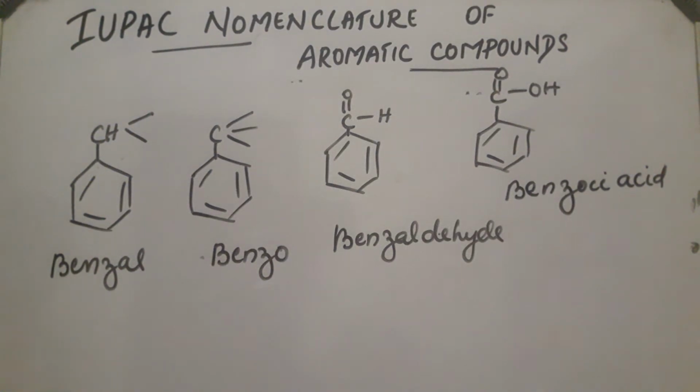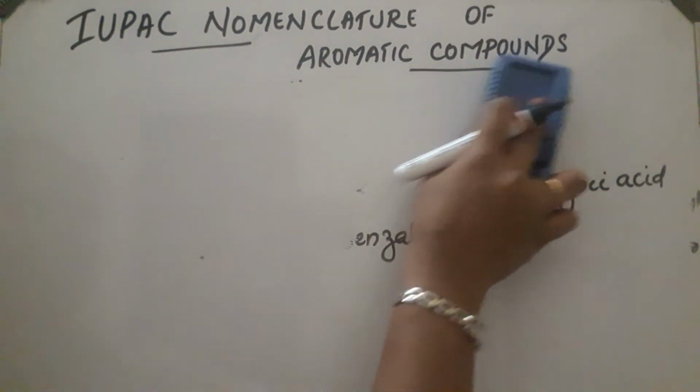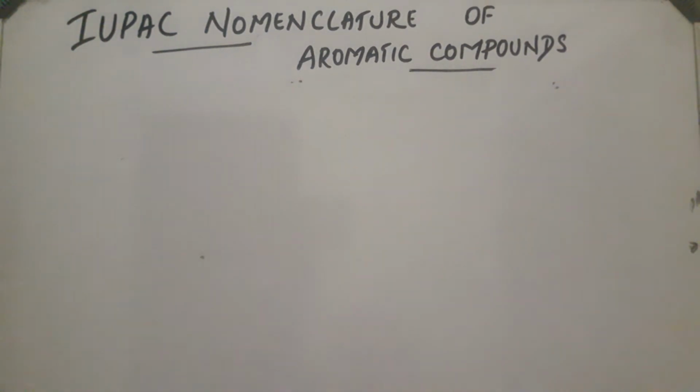Okay. Now, let us see another compounds which are di-substituted compounds. If the benzene rings are di-substituted, what will happen? In such cases, we are using certain common names. If it is 1, 2 substituted, 1, 3 substituted, 1, 4 substituted, depending upon that, they are named as ortho, meta, para.